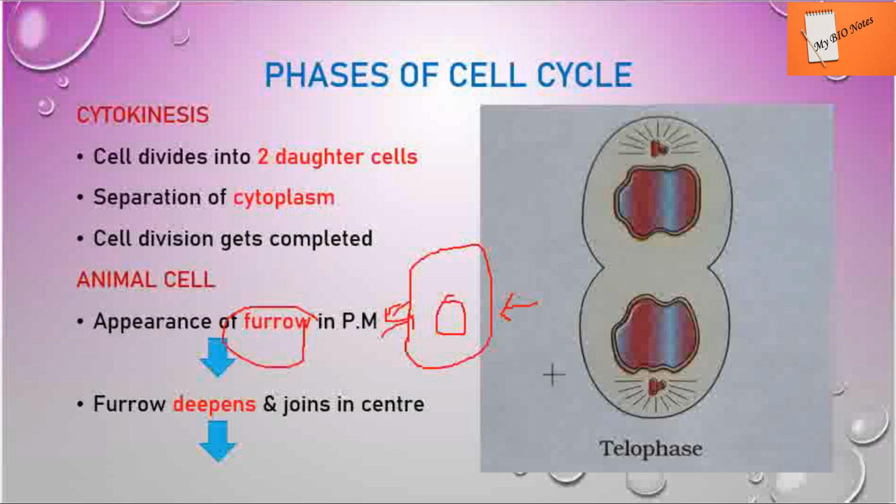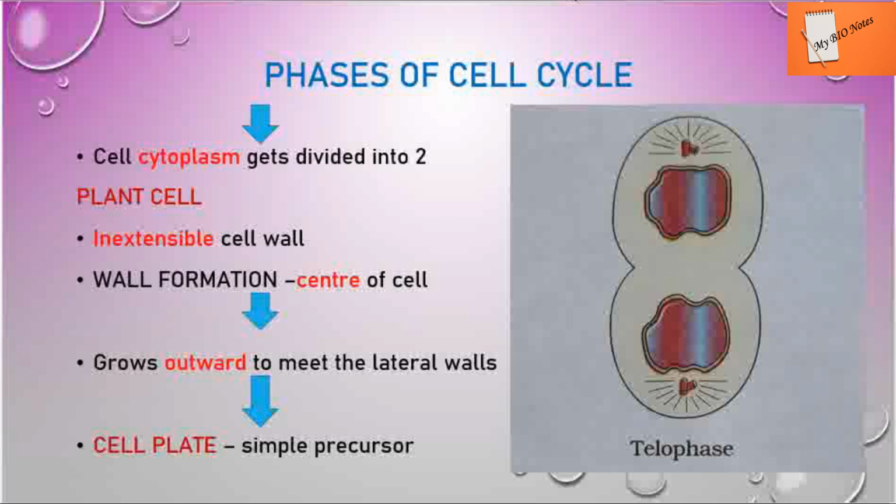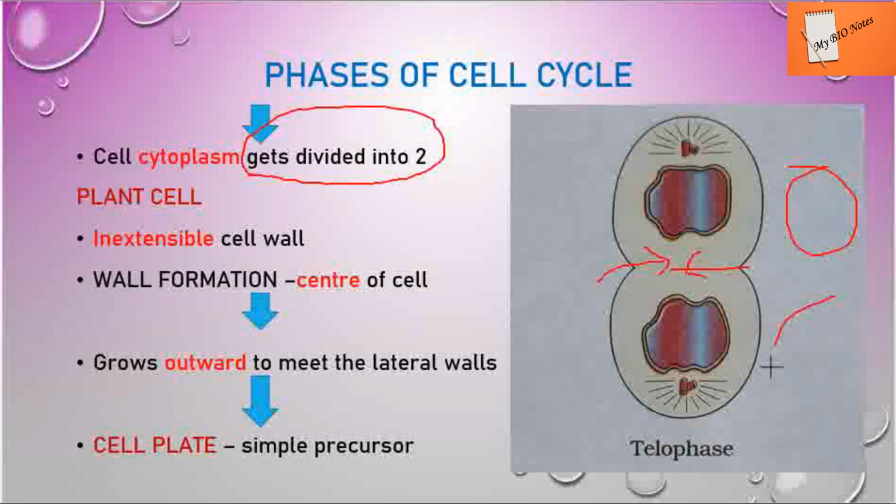So in the plasma membrane, the furrow deepens and joins in the center. So just like this, cell division happens. The furrow that starts at one place deepens, goes deep, and joins in the center part. Next, what happens? The cell cytoplasm gets divided into two. That's the only thing that will occur, right? If there is a furrow between the two cells, it's going to divide into two separate cells. So that will be the result.